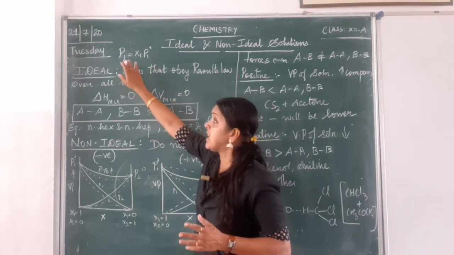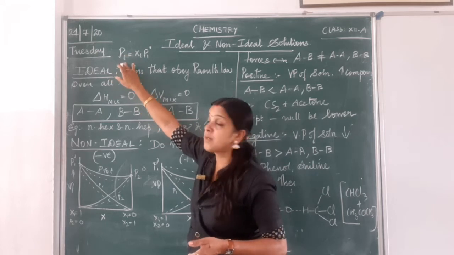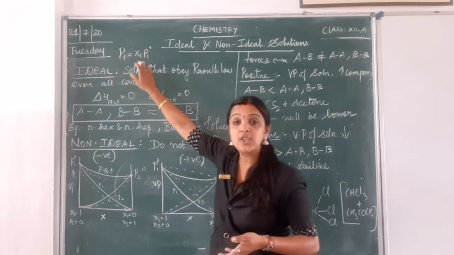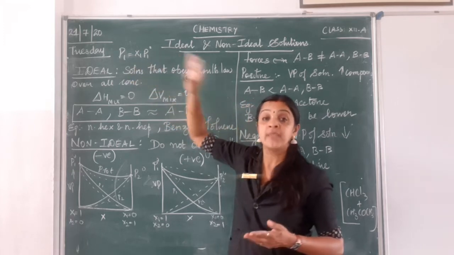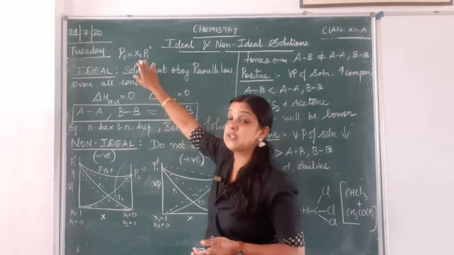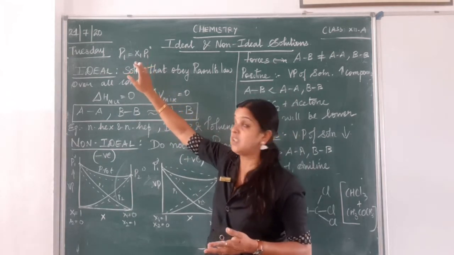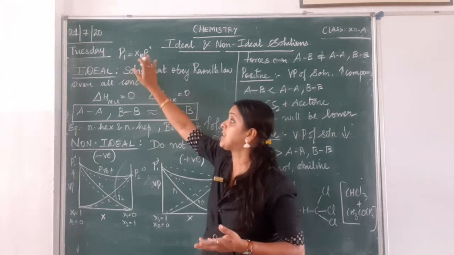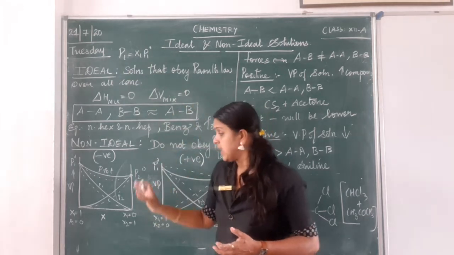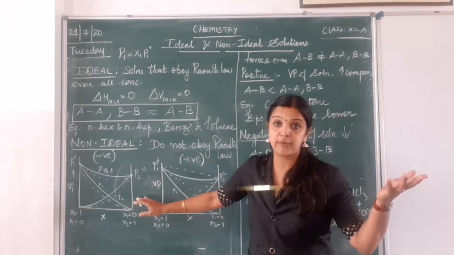What is the law? The law says that the vapor pressure of the component will be equal to the mole fraction of the component times the vapor pressure of that pure component. So if the solution obeys this law, we call that solution an ideal solution. Now we have seen this graph before, right?